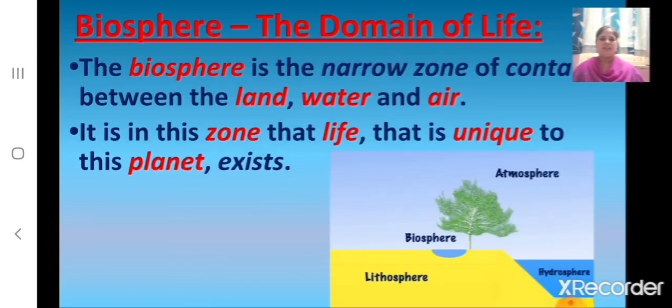Now children, let us learn the next topic, biosphere, the domain of life. Children, the biosphere is the narrow zone of contact between the land, water and air, and it is in this zone that life that is unique to this planet exists. So children, what is biosphere? The biosphere is the narrow zone of contact between the land, water and air, that is between the lithosphere, hydrosphere and atmosphere. And what exists in this zone? Life exists in this zone, and that is unique to this planet.